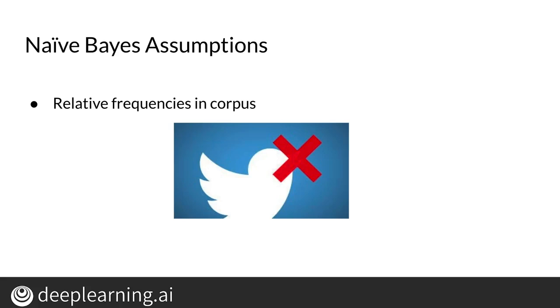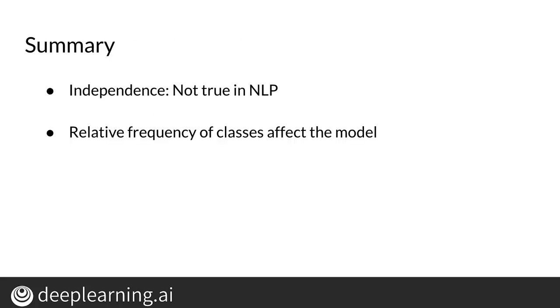There's a lot more on this in the last video of this module, which analyzes the sources of errors in naive Bayes. Let's do a quick recap of all this new information. The assumption of independence in naive Bayes is very difficult to guarantee, but despite that, the model works pretty well in certain situations. And for the assignments in this module, the relative frequency of positive and negative tweets in your training dataset needs to be balanced in order to deliver an accurate result.